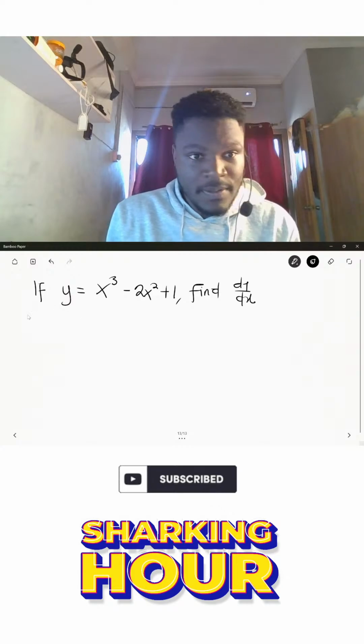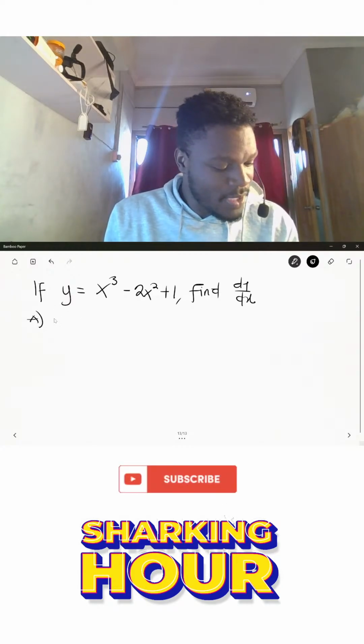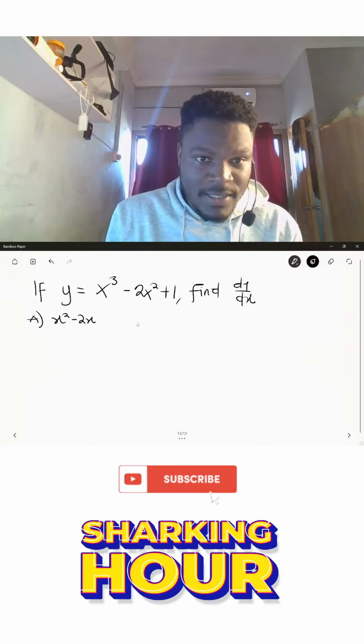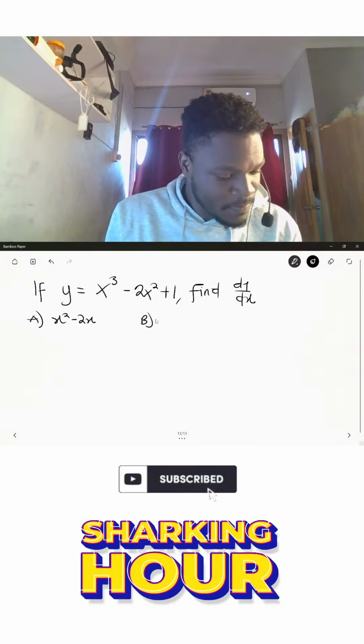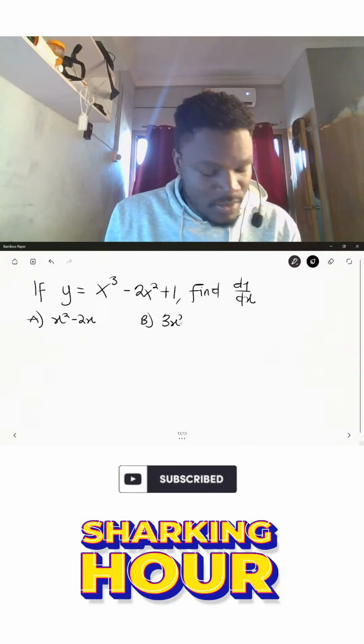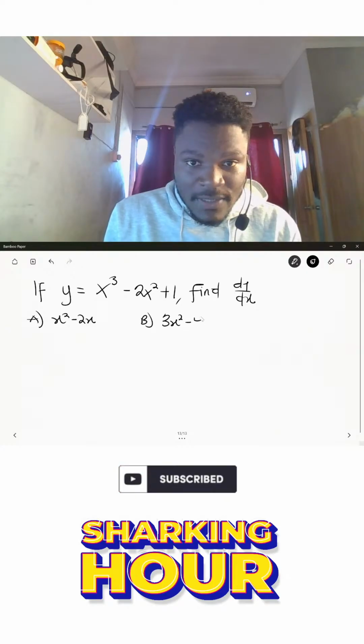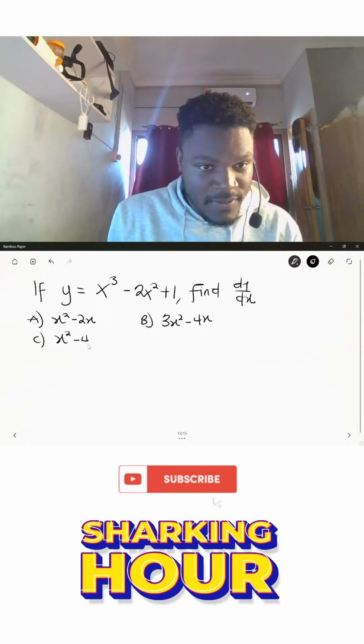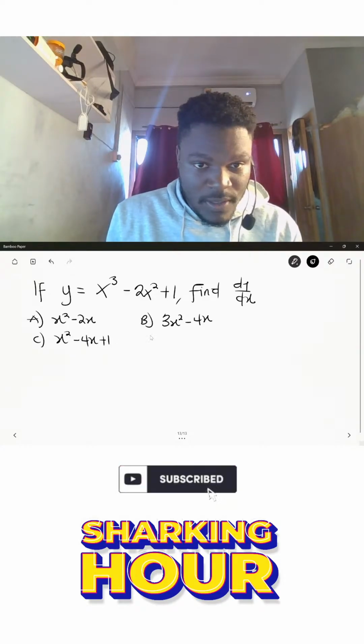So that is the question we have. Option A is x squared minus 2x. Option B is 3x squared minus 4x. Option C is x squared minus 4x plus 1.